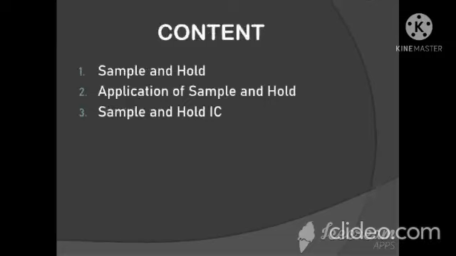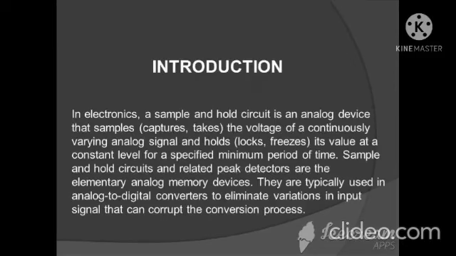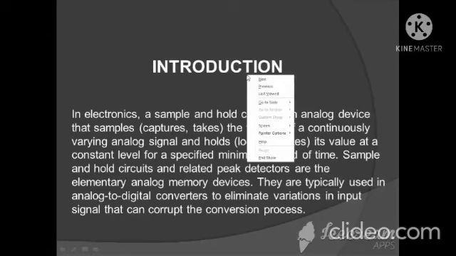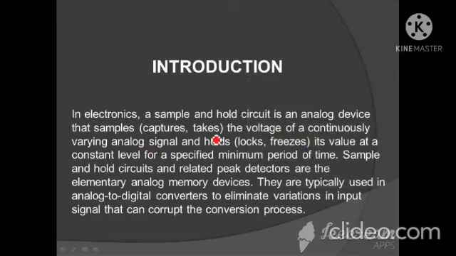Contents: first is sample and hold, second is applications of sample and hold, third is sample and hold IC. Introduction: in electronics, a sample and hold circuit is an analog device that samples, captures, takes the voltage of a continuously varying analog signal and holds, locks, freezes its value at a constant level for a specified minimum period of time.